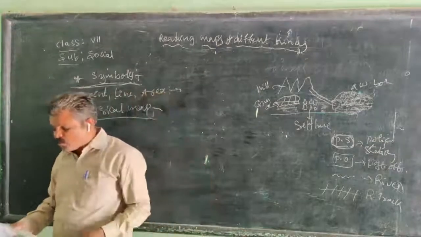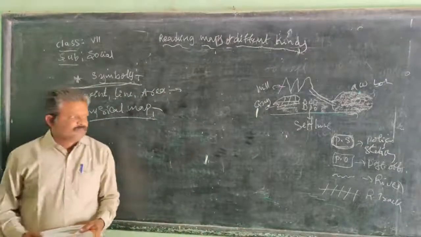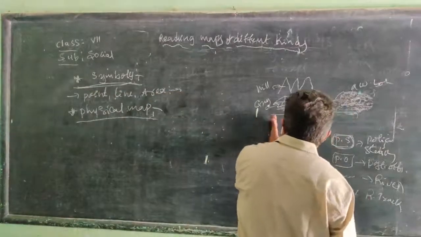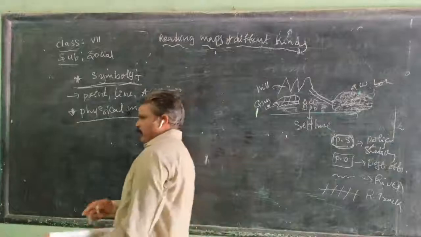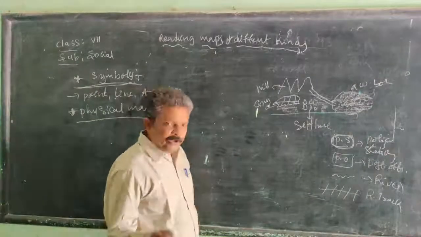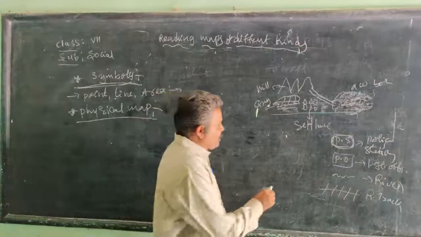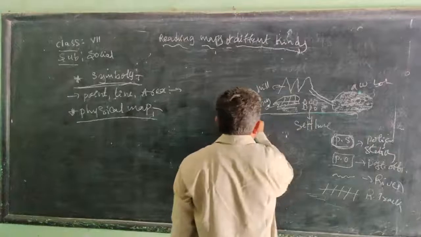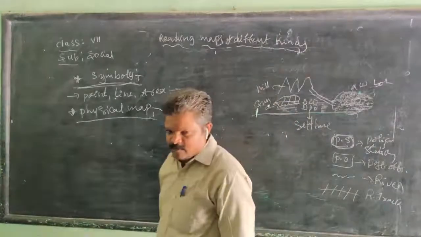So in a physical map, we show physical features like hills, mountains, plateaus, and plains, with the help of colors. They use thick yellow color for grasslands or cropped areas, and light green for grasslands.